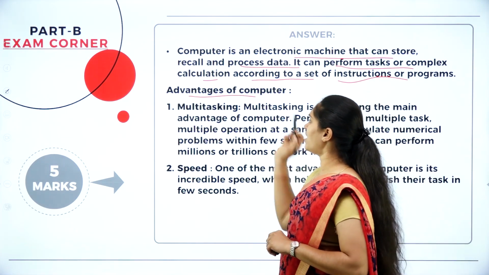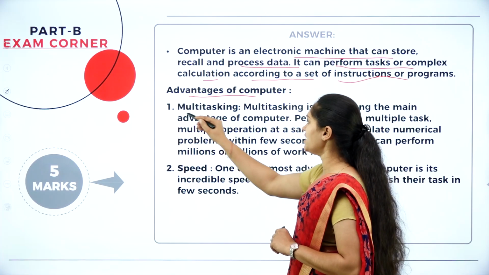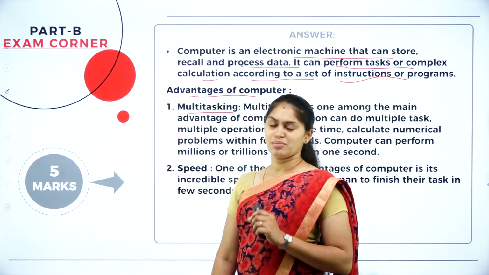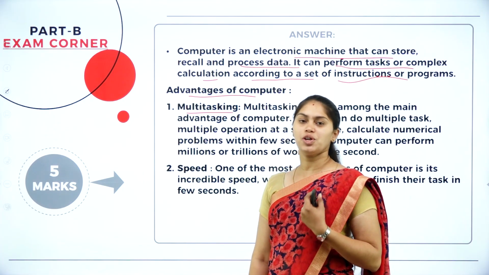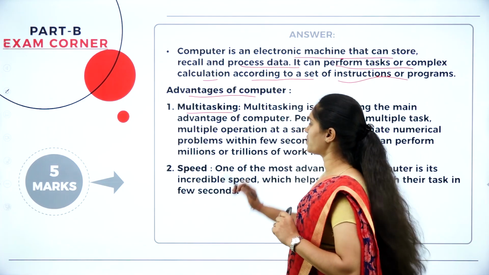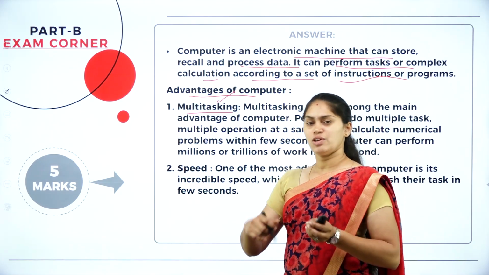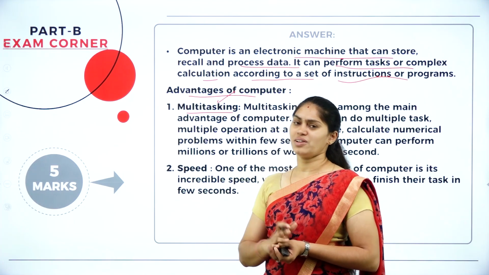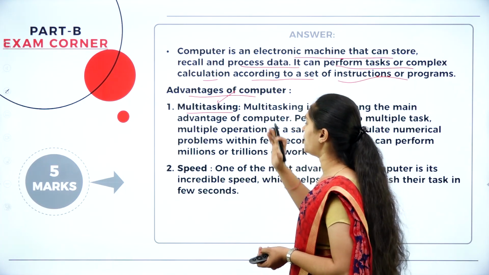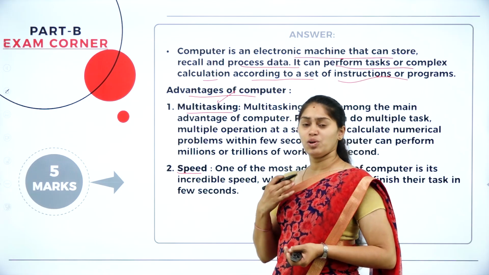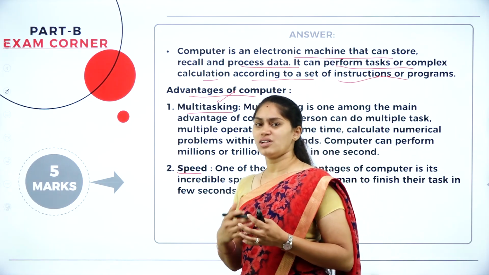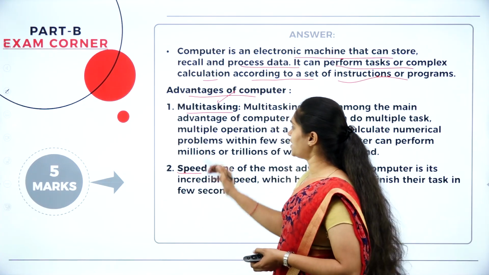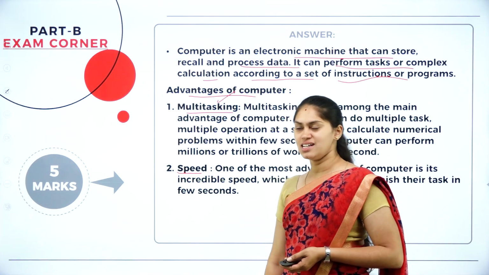Now we'll see what the advantages of a computer are. Mainly multitasking. My computer is not meant for a single program or a single task, so you can perform more than one task with the help of this computer. You can listen to music, you can give a print command, you can work with Paint, or you can use a Word document as well. That is multitasking. And speed. You can process a large or bulk amount of data within a second itself. Speed is one of the biggest advantages of the computer.